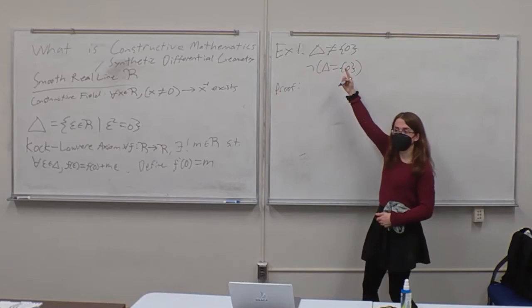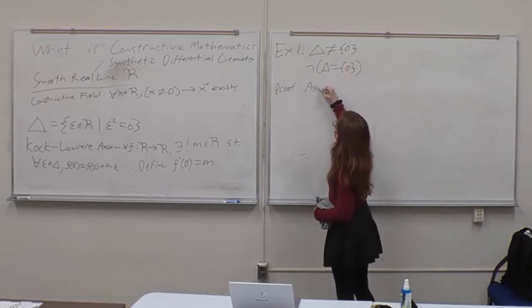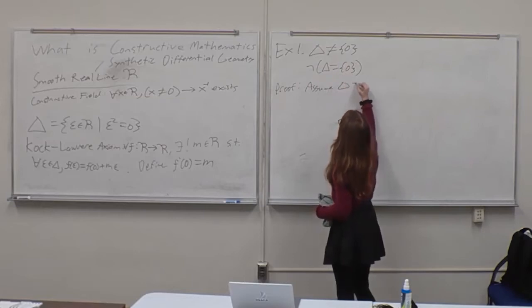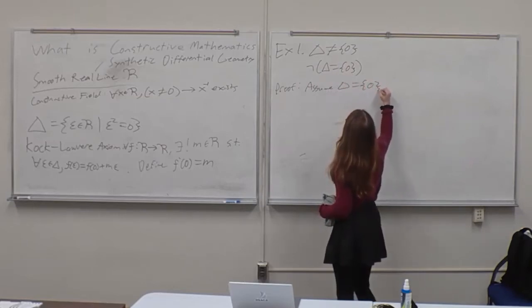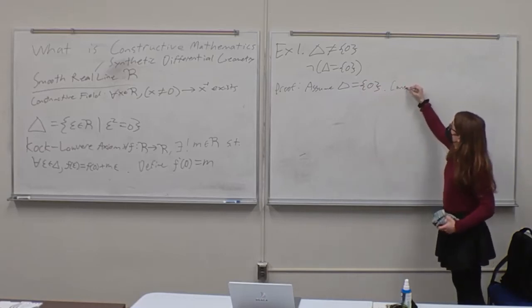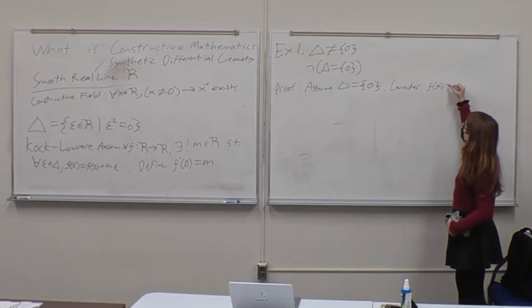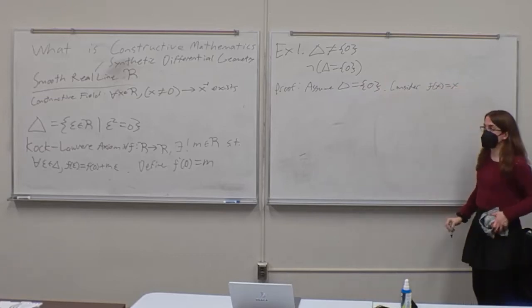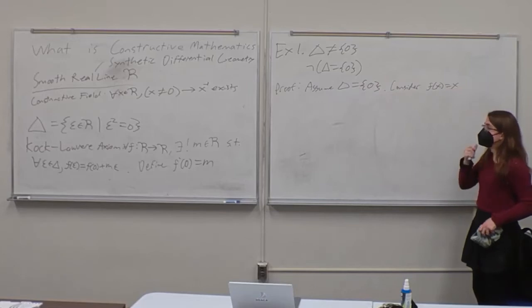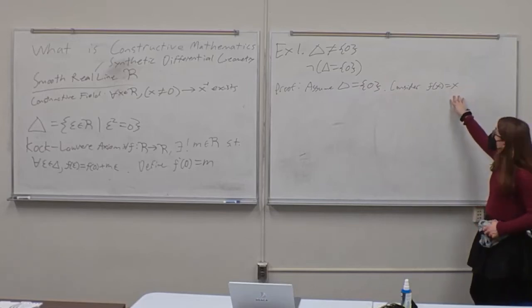Again, because it's a negation, we can use proof of negation for this. So we assume delta is equal to just 0. Okay, so now consider the function from the smooth real line to the smooth real line. That's just the identity function. So we can consider the identity function on the smooth real line, right?